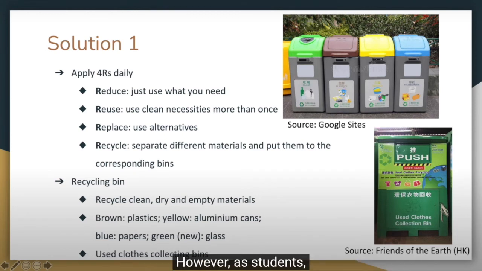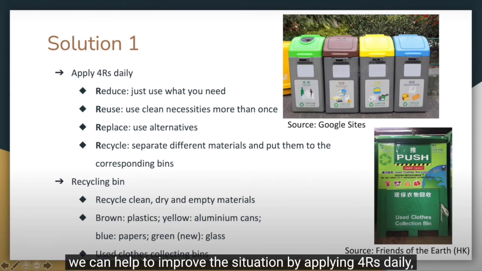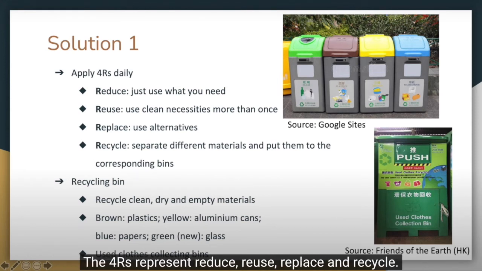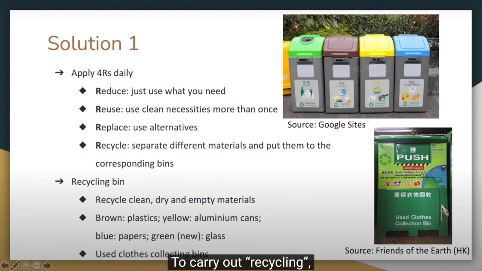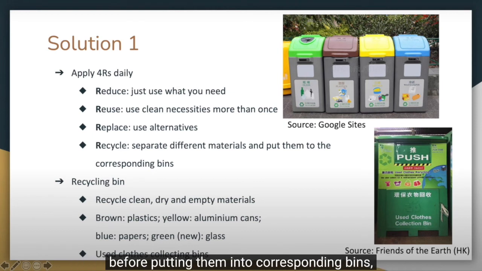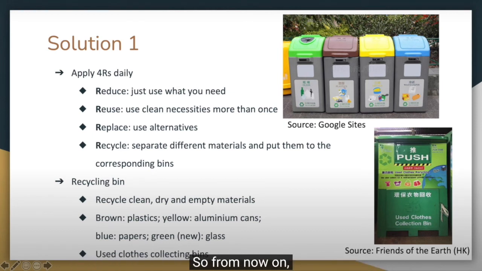However, as students, we can help to improve the situation by applying the 4 Rs daily, which is an easy approach. The 4 Rs represent reduce, reuse, replace, and recycle. To carry out recycling, we must first clean, dry, and empty the targeted material before putting them into corresponding bins, shown in the pictures below. So from now on, please remember that plastic, cans, paper, and glassware are recyclable.